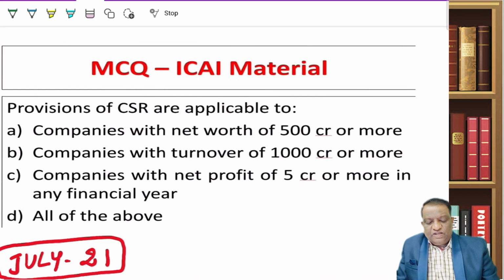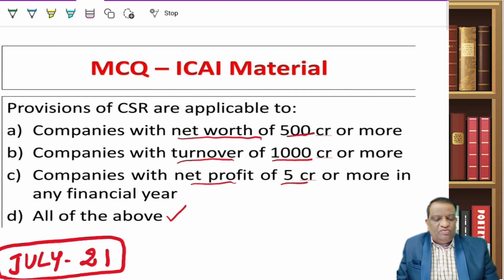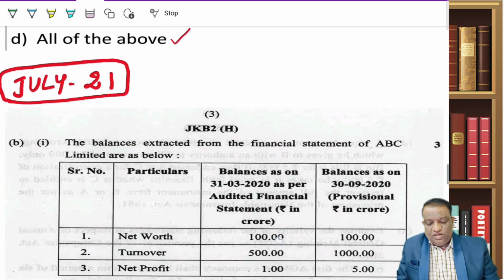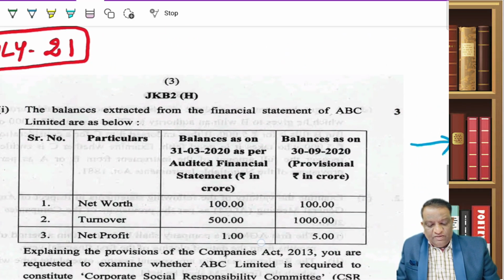Now, let us look at the questions. Provisions of CSR applicable to: he is talking about net worth of 500, turnover of 1000, and net profit of 5. Yes, all of the above, because even when you satisfy any one of them, CSR is going to be applicable.